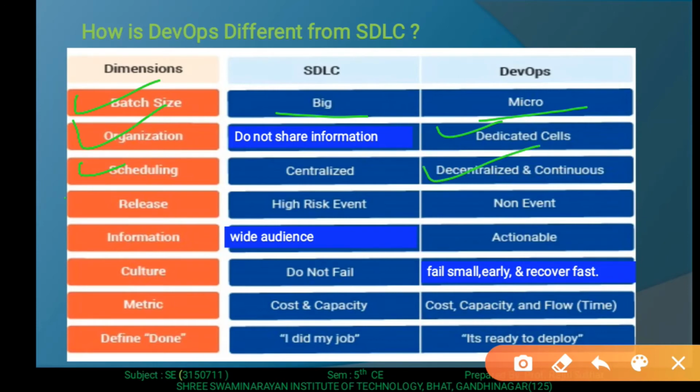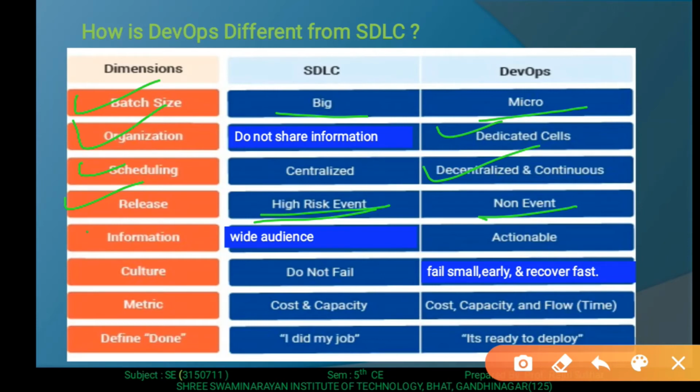While we discuss the release, a high-risk event occurs in the software development life cycle. What is the high risk? Just for example, if we are using the waterfall model, the risk is high in comparison with the other models. But in DevOps, release is a non-event, meaning no type of risk whenever we release the product.